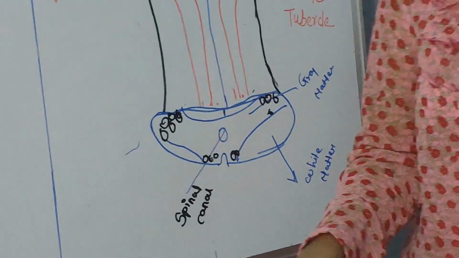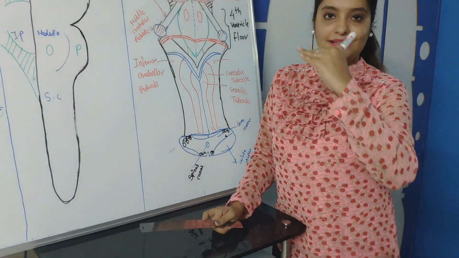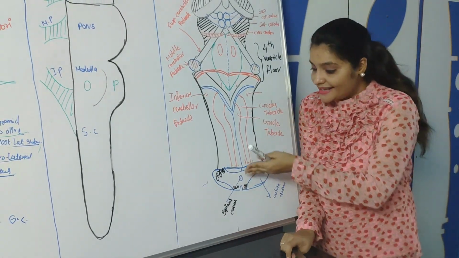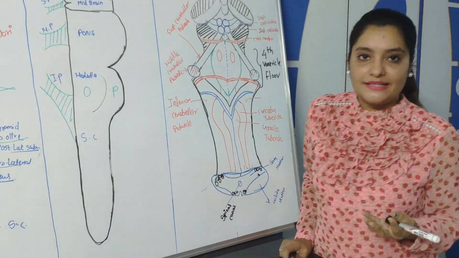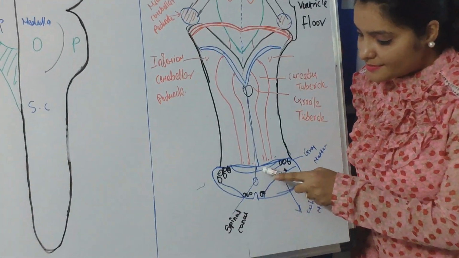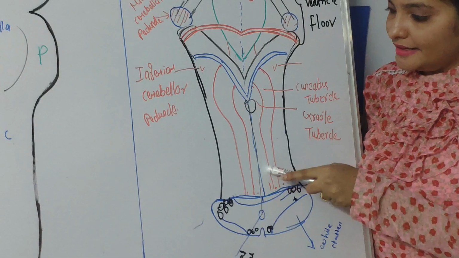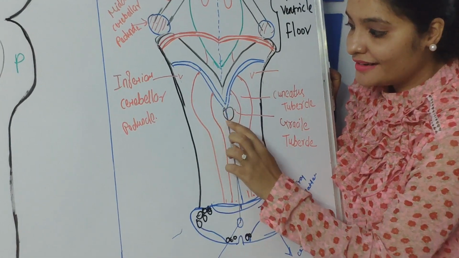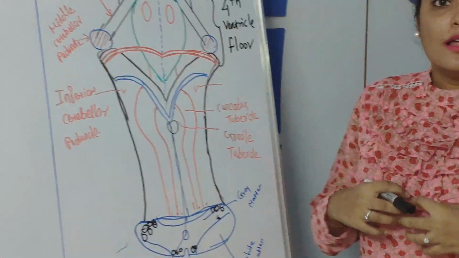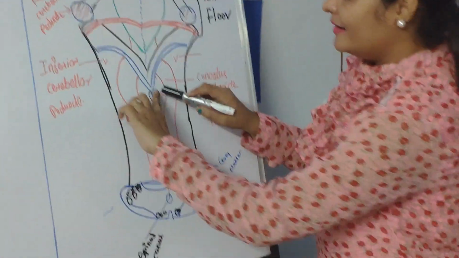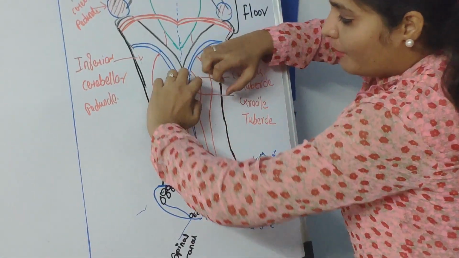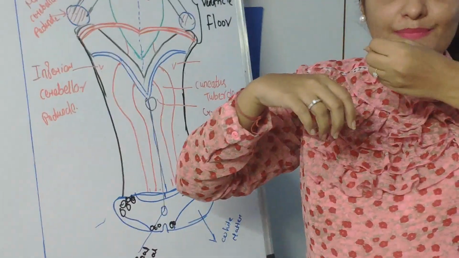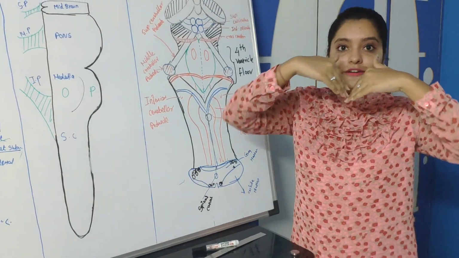Clear? Now as I said, the spinal cord extends upward and forms the brainstem. When the spinal cord extends upward, at the midpoint of the medulla oblongata the spinal canal opens up and becomes wide. Suppose this is the spinal canal, and when I try to open it, it will look like this.